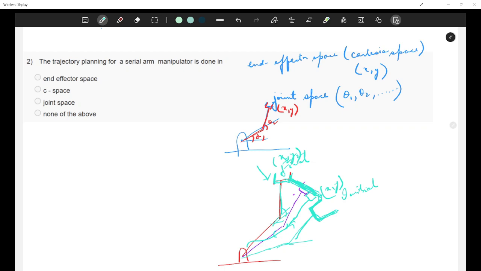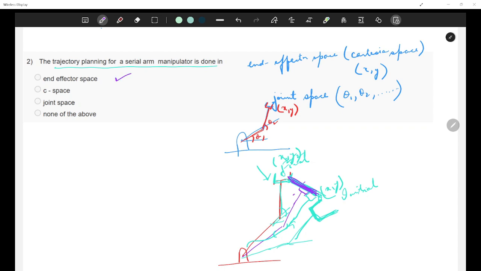So the trajectory planning for a serial arm manipulator is done using... When I told you the second approach, in which we just follow the end effector path and try to keep the end effector on this path, and then say I have reached my desired point, that is end effector space.